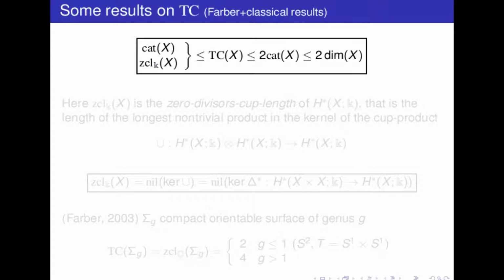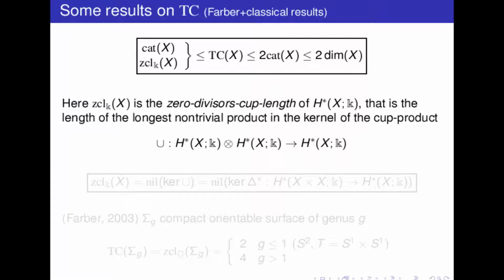And then we also have a very useful lower bound, which is the so-called zero divisor cup length of the cohomology of X, here with coefficients in a field K. So this can be described as the length of the longest non-trivial product in the kernel of the cup product.